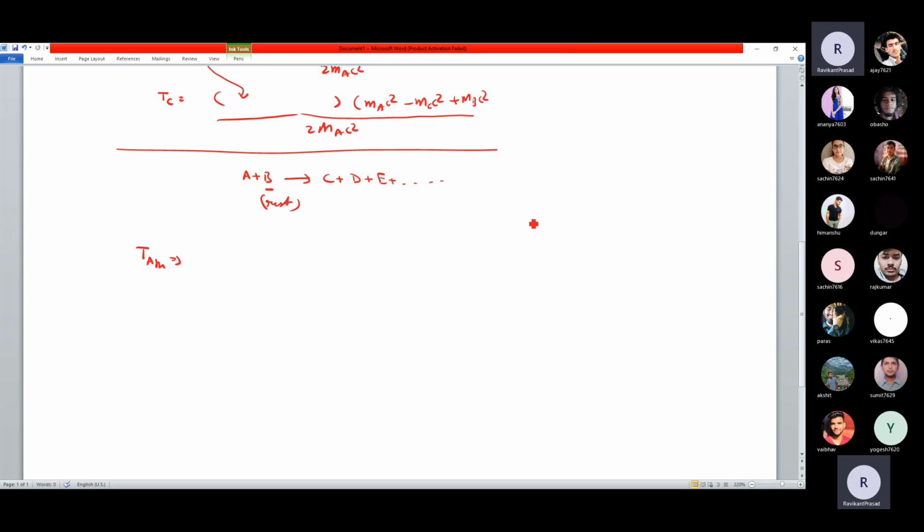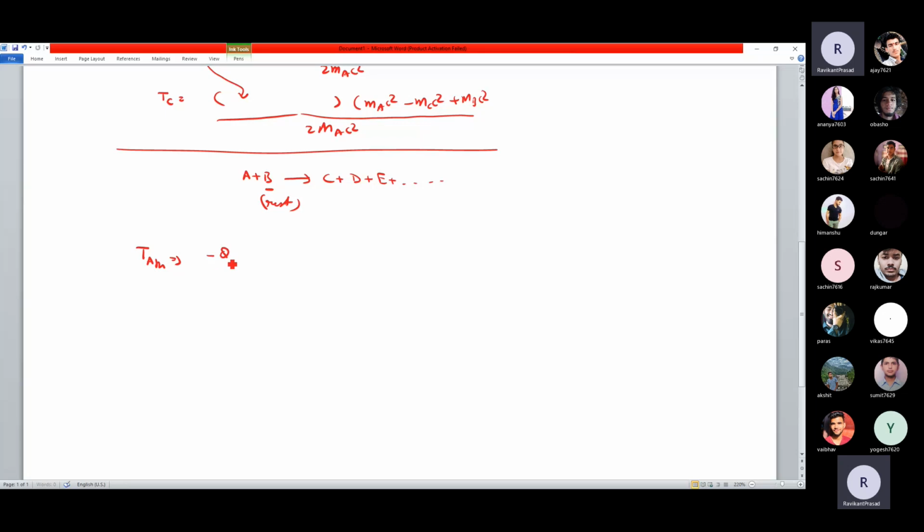According to the outcome you want to predict, you can design the threshold. If I want 3 protons, I need to keep this much energy initially; if I want pions, a proton, a W boson, then I need to keep this much threshold. So you can easily do the calculation.